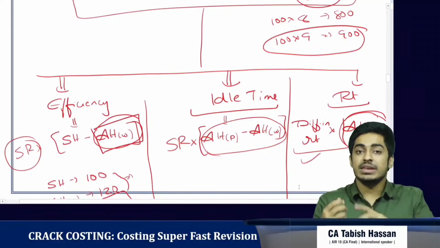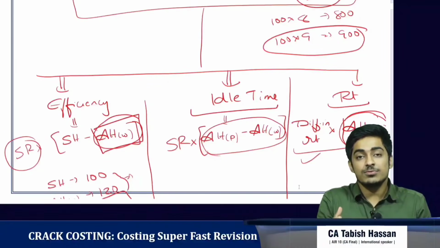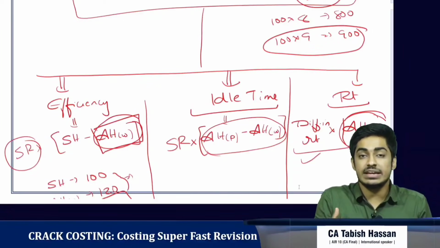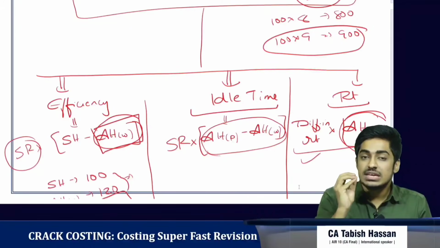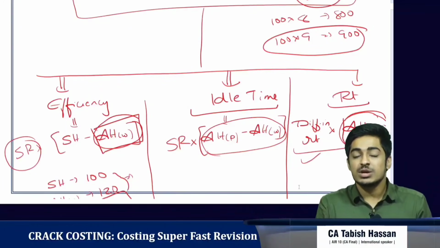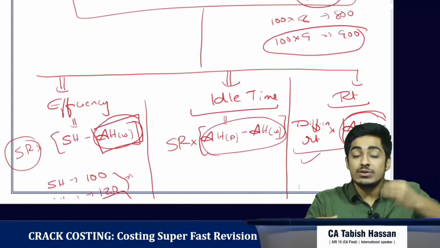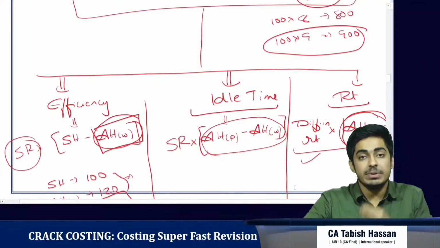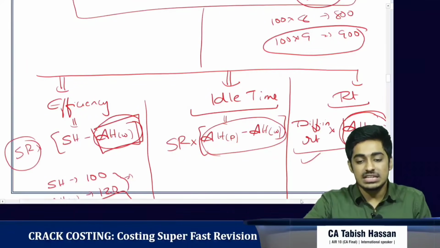In labor rate variance, we identify how much of the variance is due to a change in the rate of employees. So it is the difference in rate into actual hours paid. Why is it actual hours paid? Because for the entire hours paid, it was the responsibility of the personnel department to get them at the right price. So that is labor rate variance.